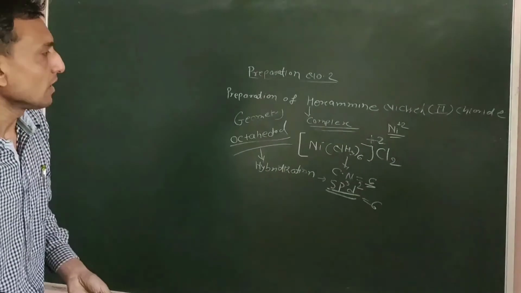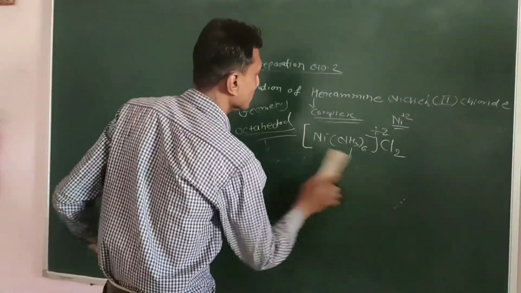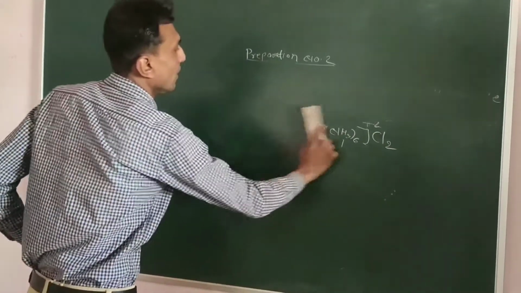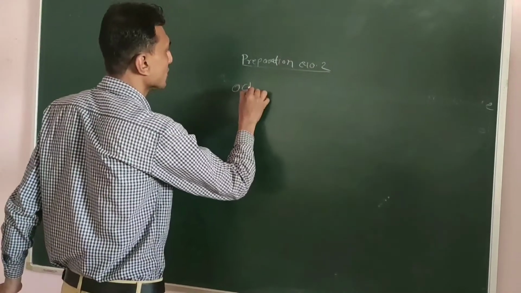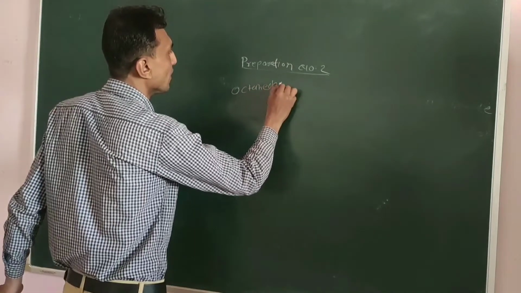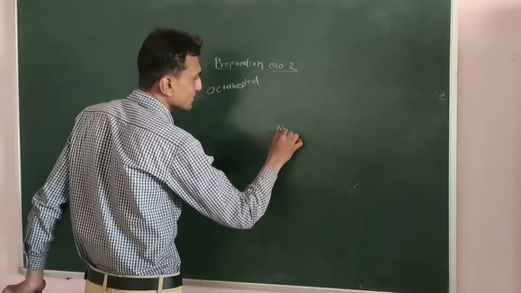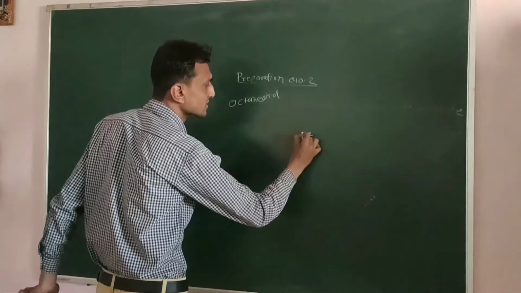Okay. Now, the geometry. Let us draw the geometry of this complex, that is the hexaamine nickel 2 chloride. How can we draw the geometry? Actually, it is the octahedral geometry. The central metal ion nickel is in plus 2 oxidation state.